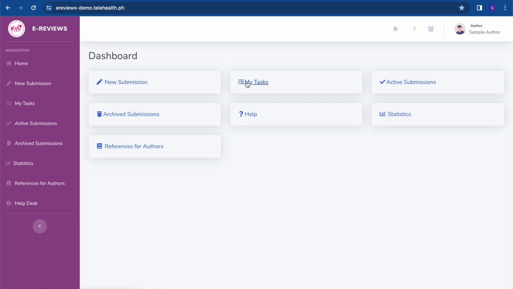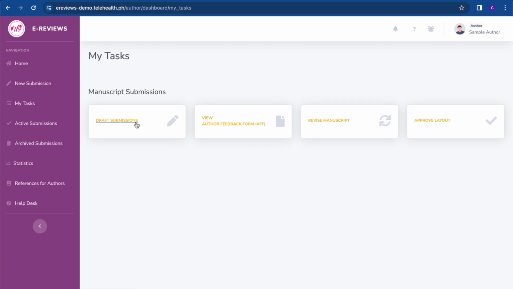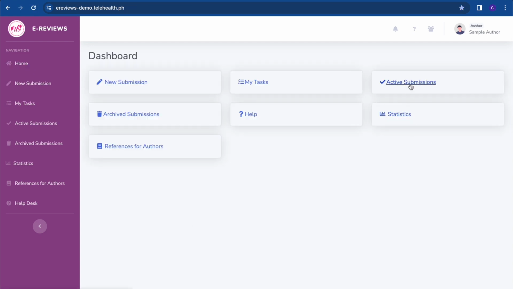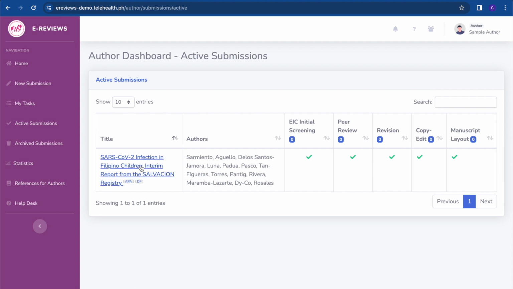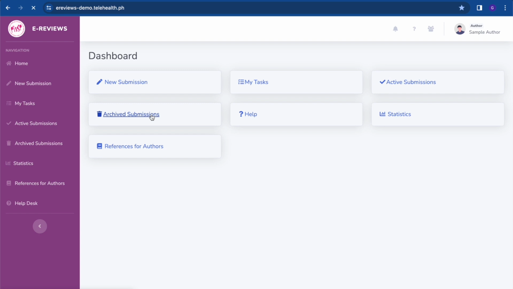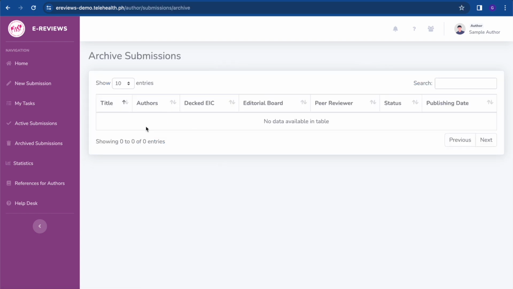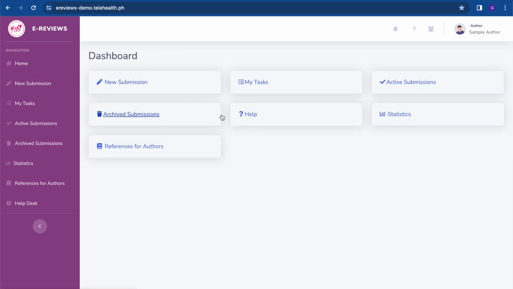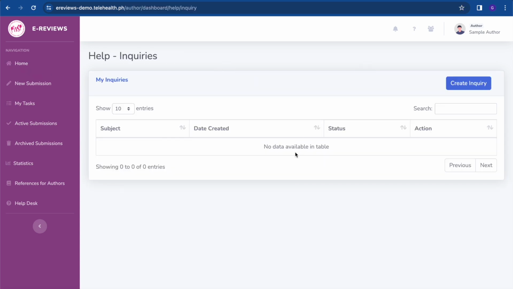The My Tasks module, where they can return to and complete submission drafts, view the author feedback form for their submissions that have completed peer review, revise their submitted manuscripts, and approve the layout for their finalized submissions. The Active Submissions module, where they can keep track of the progress of submitted manuscripts. The Archive Submissions module, where they can view previous submissions that have either been published in the PIDSP Journal or were rejected. The Help module, which has been previously described.